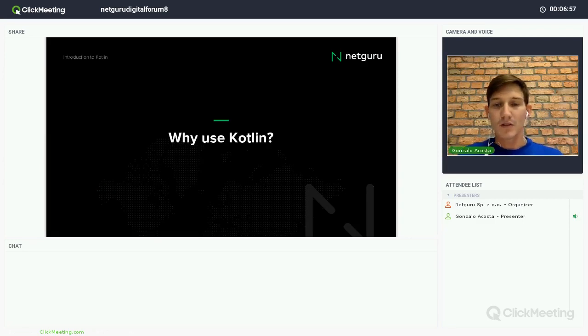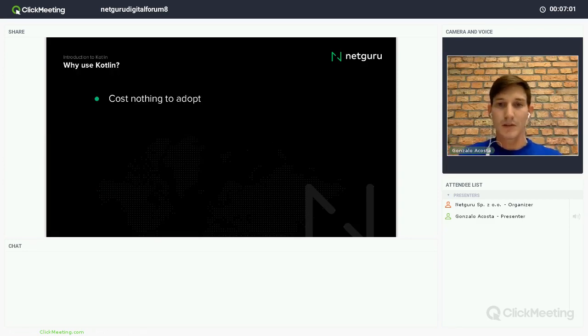And why use Kotlin from the other side? What does Kotlin include? Well, basically, Kotlin costs nothing to adopt, especially for us Java developers. You have a lot of tools, for example, a one-click Java to Kotlin converter tool. I mean, you can write code in Java and convert it to Kotlin. And you can use it also in already existing projects. For example, you have an Android project, right? You have all the classes in Java. You can start writing right now a class or a file in Kotlin and use it without any problem.